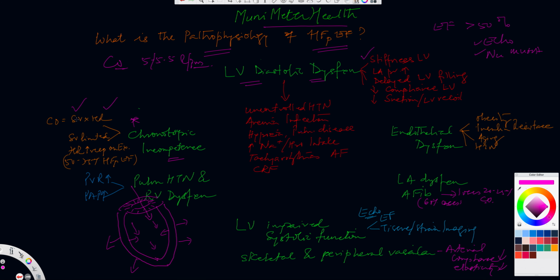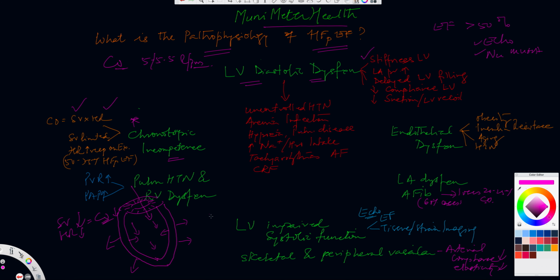The stroke volume, which normally should be about 75 cc's, is less in these settings of LV diastolic dysfunction. Now you do not have the heart rate response going up, so that is also relatively less. So what happens to the cardiac output? It also goes down. So that's one of the things we have to worry about, the chronotropic incompetence.